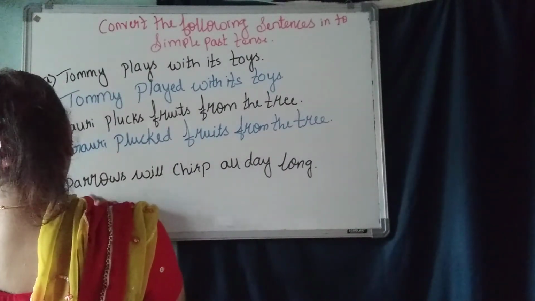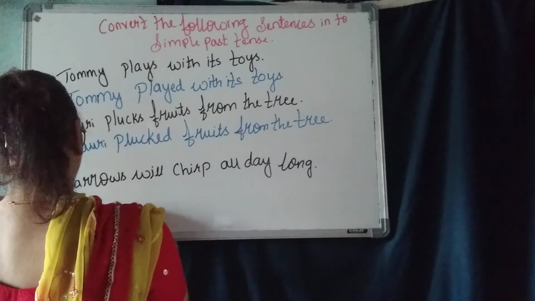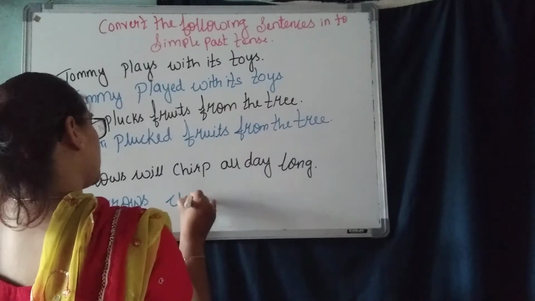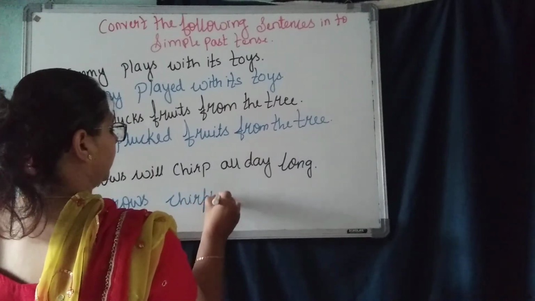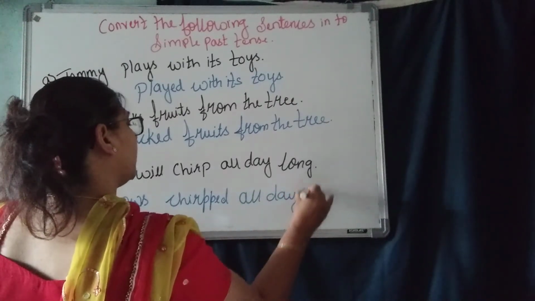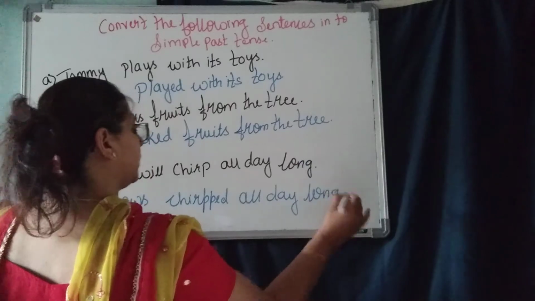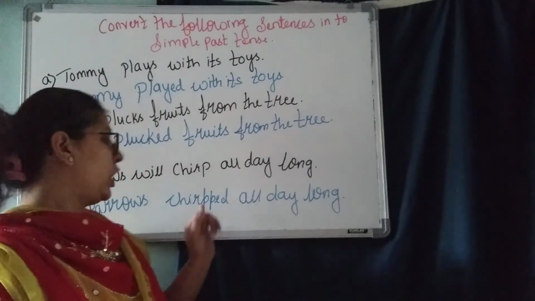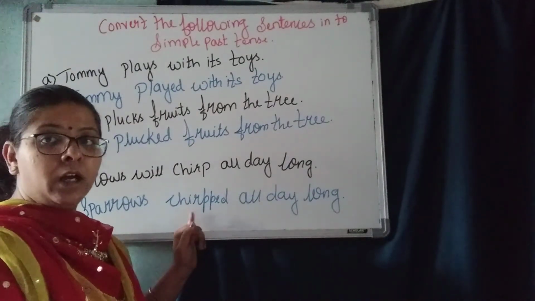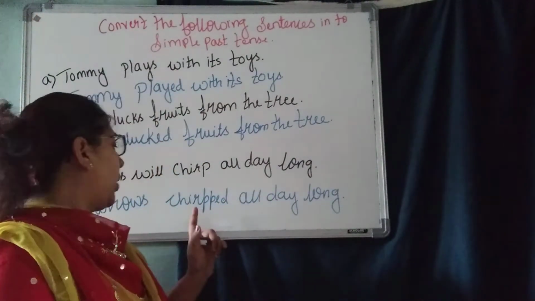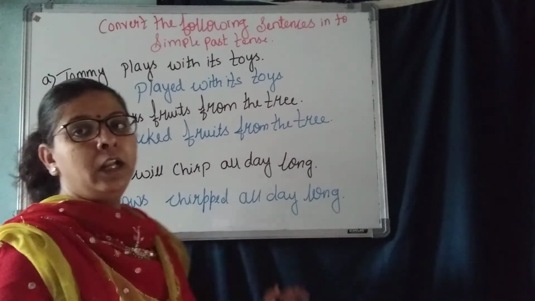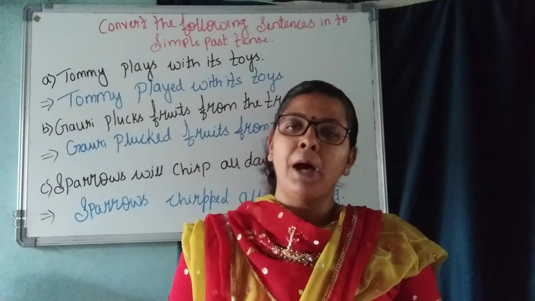Chirped, with double P. So here chirp becomes chirped. We have learned the vowel and consonant, so we know how to add the double P here. That's past tense.